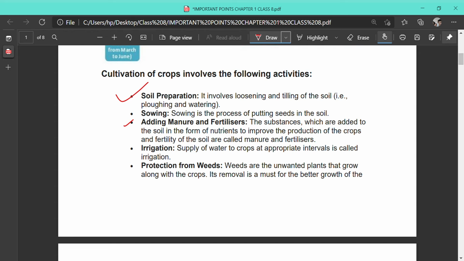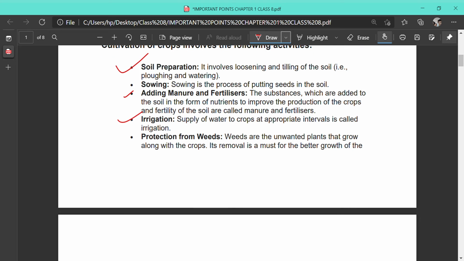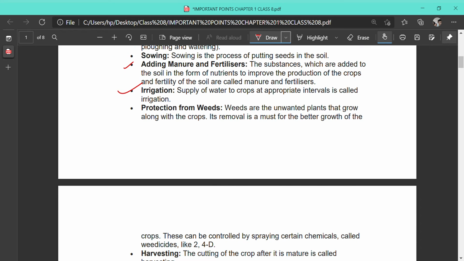After manuring, we do the process called irrigation. Irrigation is the supplying of water to the crop field at regular intervals. After irrigation, the next part is the protection from weeds. What are weeds? Weeds are unwanted plants that grow along with the main crop and compete for nutrients, sunlight and water with the main crop. So we have to get rid of these weeds. For that we can use chemicals. We can also uproot the weeds by hand.